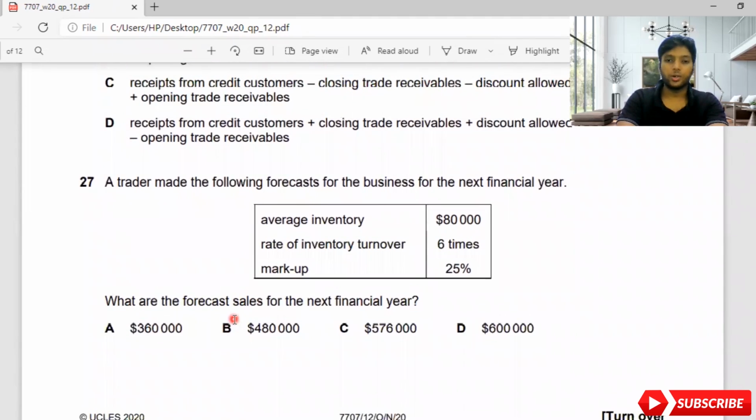Let's move on to the next part, 27. A trader made the following forecast for the business for the next financial year. Average inventory is 80,000. Rate of inventory turnover is 6 times. Markup is 25%. What are the forecast sales for the next financial year?